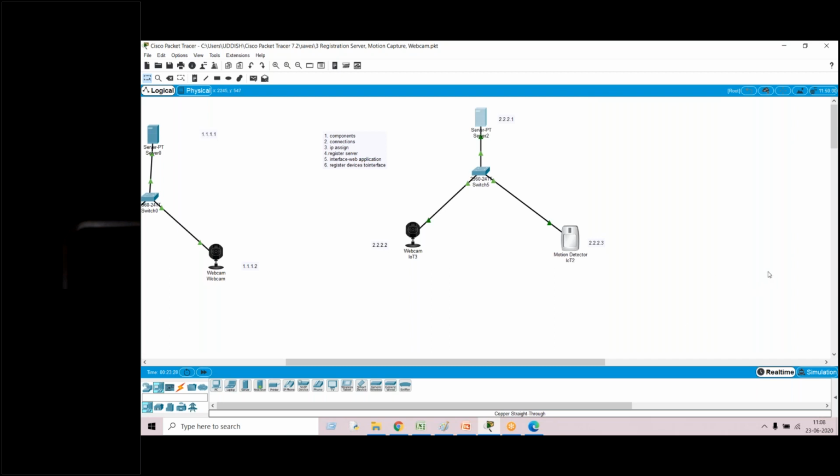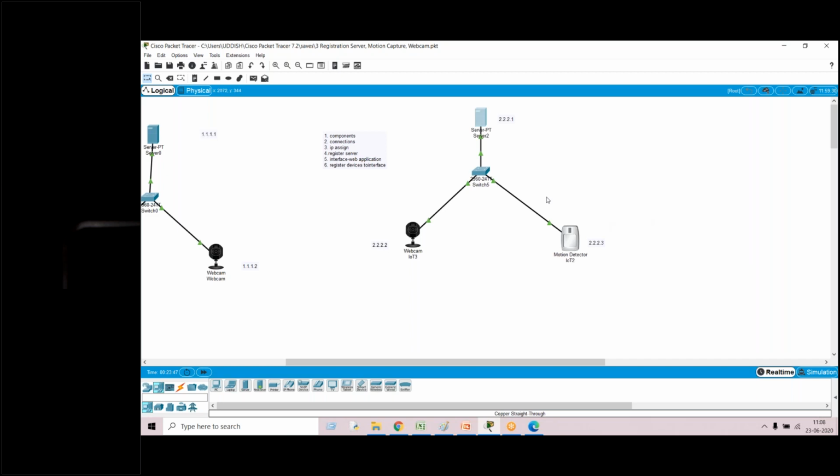Please repeat IP assign. Okay, what is this? Not able to connect a switch with webcam.